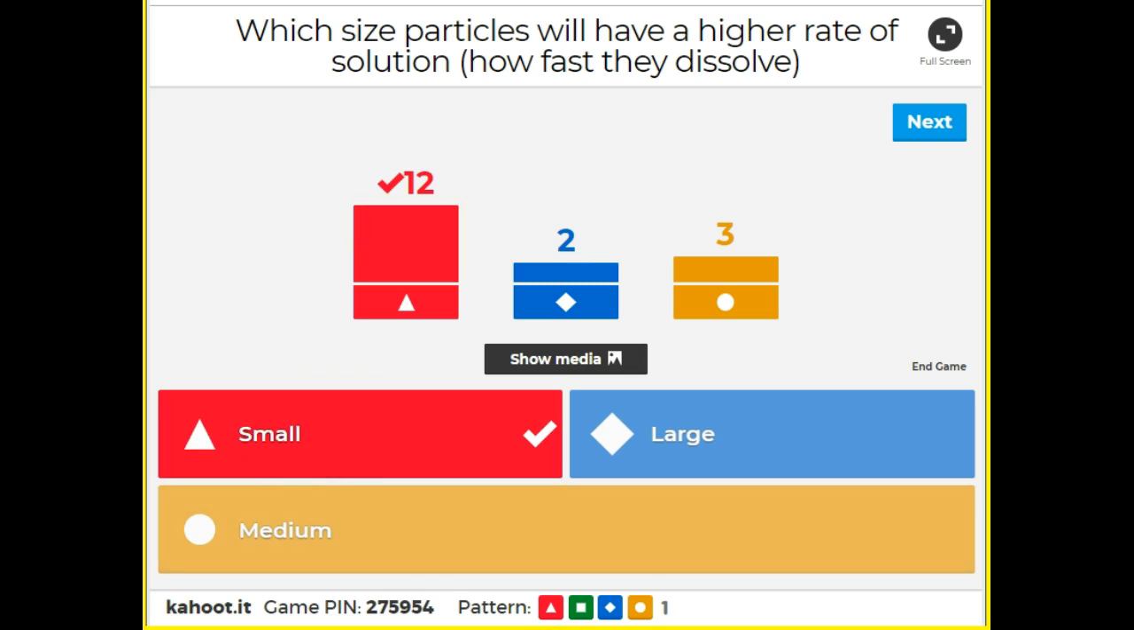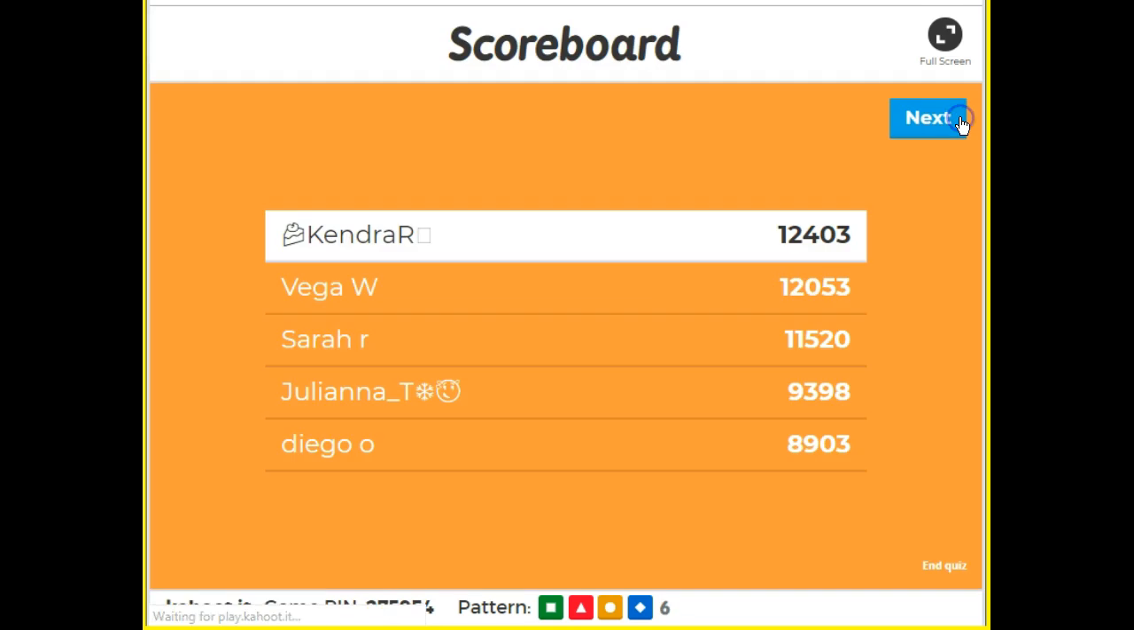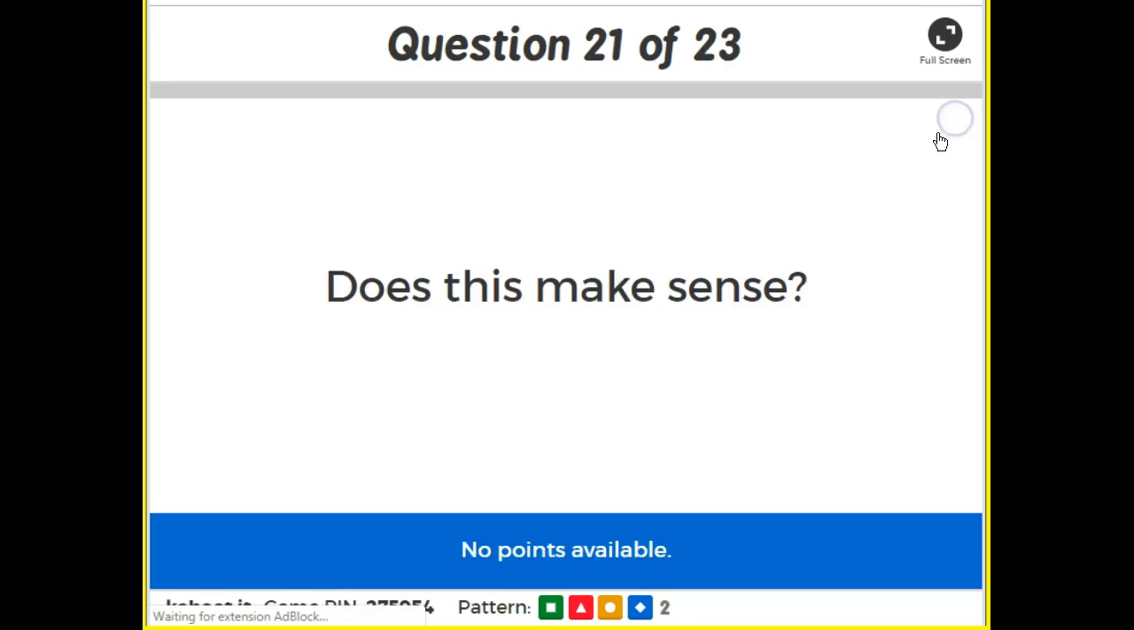Think about granulated sugar, just a spoonful of sugar, versus a sugar cube. Which one will dissolve faster, the spoonful of sugar or the sugar cube? Which one dissolves faster, the small particles or the large particles? Yeah, the spoonful, right? All those teeny little crevices allow the water to get in and to dissolve from all sides, right? Cool. Kendra, Vega, Sarah, Juliana, Diego, let's keep on going.